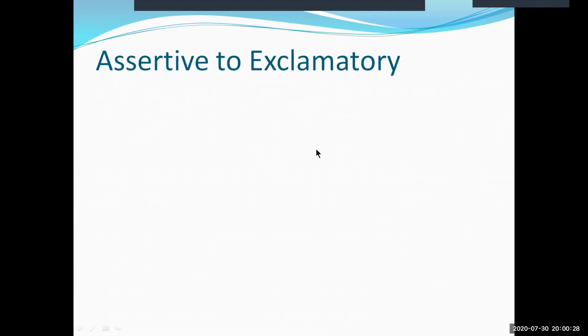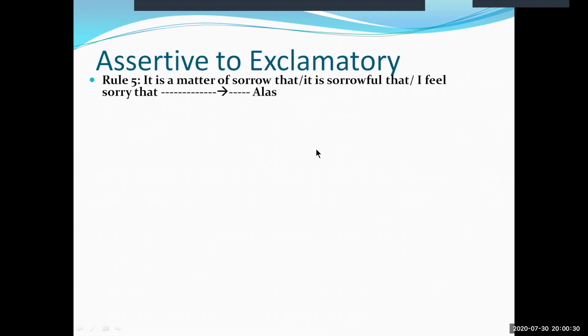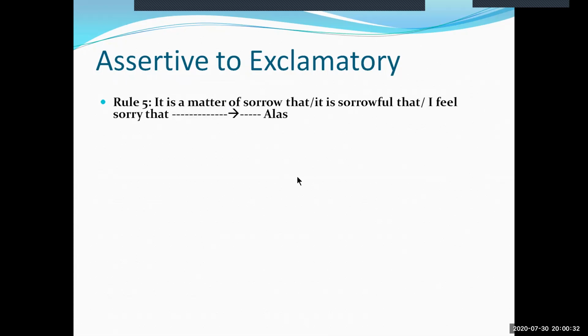We are moving to Rule 5. Rule 5 states that if a sentence has the clauses it is a matter of sorrow that, it is sorrowful that, I feel sorry that, we need to make that sentence exclamatory by using the word alas.